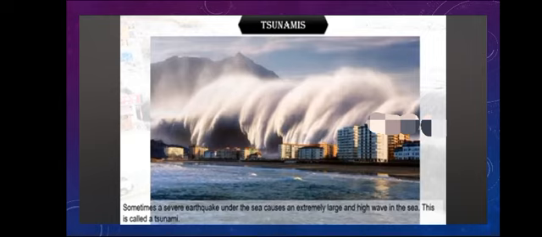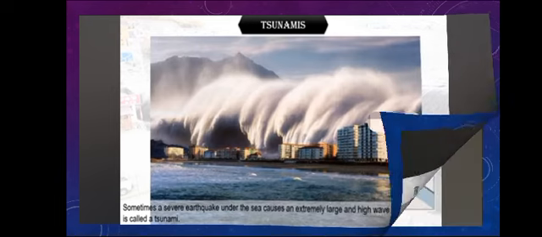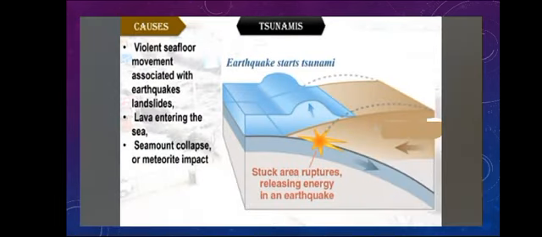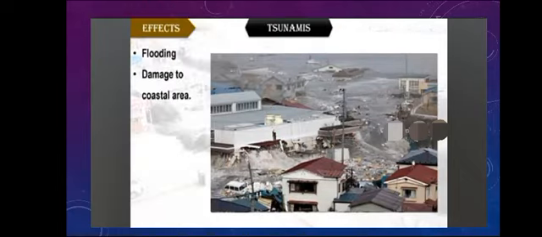Next is tsunamis. Sometimes a severe earthquake under the sea causes an extremely large and high wave in the sea. This is called a tsunami. Causes: violent sea floor movement associated with earthquakes, landslides, lava entering the sea, seamount collapse or meteorite impact. Effects: flooding, damage to coastal areas.